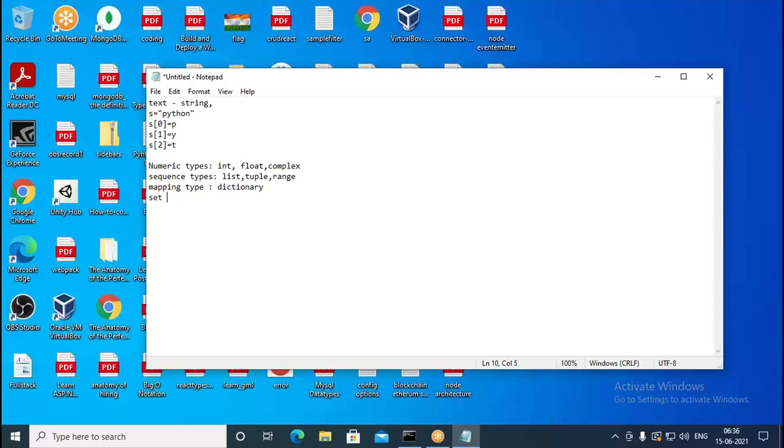Similarly, we have set types. Set types are nothing but we have one set, and the other one is frozen set. We have two different ways of representing data as a set. One is set, the other one is frozen set. I'll explain more about the frozen set as we advance.